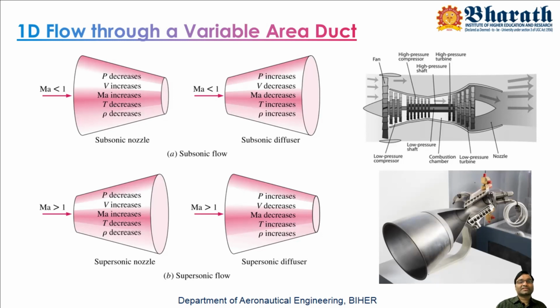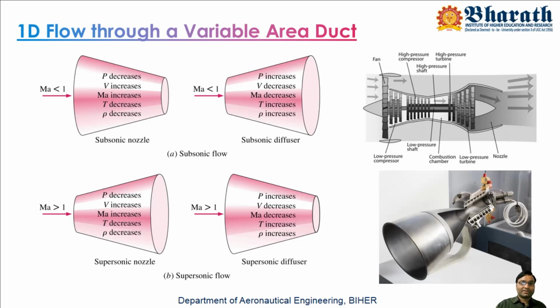V increases means both are opposite. Pressure and velocity are opposite according to Bernoulli's equation. If V increases, automatically static pressure should decrease. The same applies here. V is decreasing, the opposite, so P should increase. In turn, as P increases, T increases. In a similar way, you can correlate here also. Okay, so that is the meaning of these nozzles.